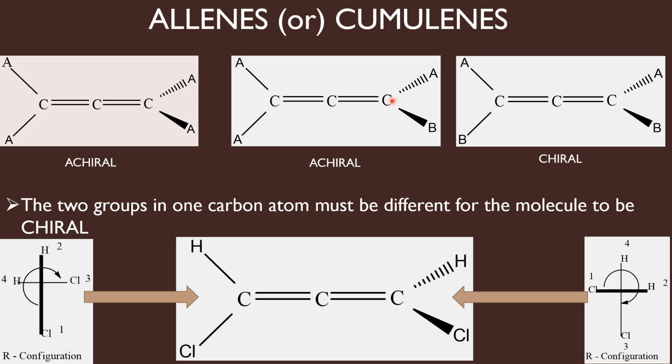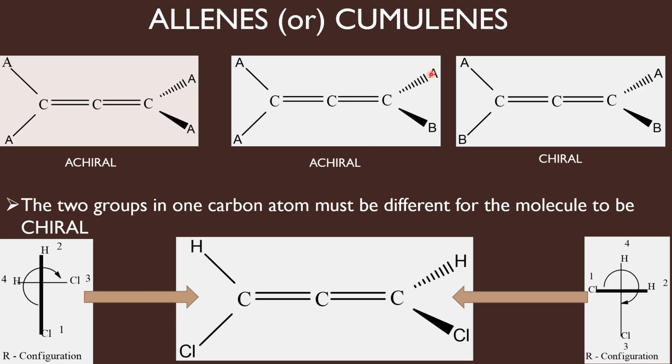And this plane contains this A and B, the horizontal plane. With respect to this plane, these two A and B are above and below. Therefore, this is above the mirror and this is below the mirror, and hence on both the sides of the mirror you have similar groups, and therefore this molecule has got a plane of symmetry.